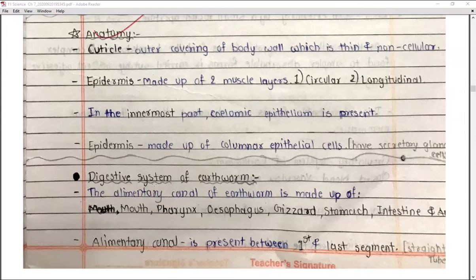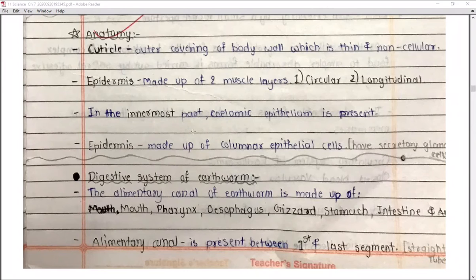As we have seen in plants also, there is a cuticle layer. In the same way, in earthworm also there is an outer covering of the body, which is comparatively very thin, and it does not possess any cells. That layer is known as cuticle, right? Next is the epidermis, which is made up of two muscle layers, the first is circular and the second is longitudinal. So the first layer is the cuticle, after that the epidermis is there.